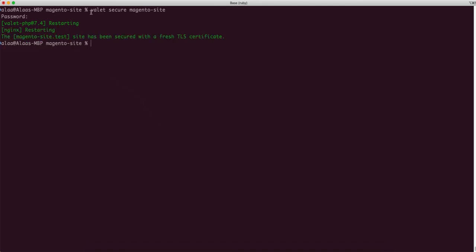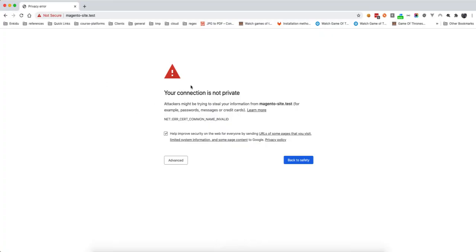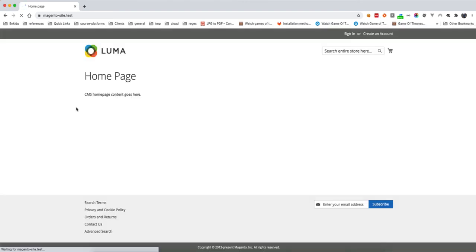By the way, this has nothing to do with the Magento installation, it's just that I always run my local or development environment with HTTPS rather than HTTP. So if I go, you can see it's complaining, but if I refresh now, it gives us the home page. So this is the home page.